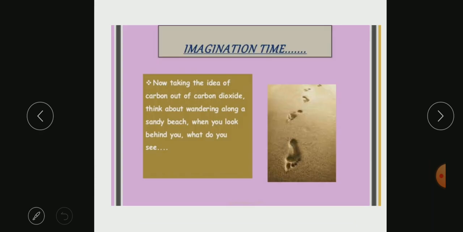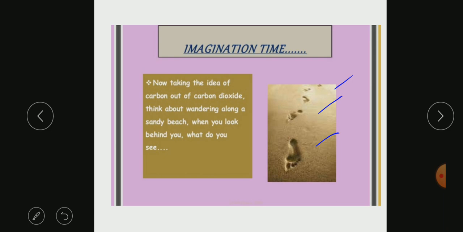So, now it's imagination time. You all can imagine a few things. Imagine that you are on a sandy beach and you're walking at the shore of the beach. When you're walking and you look behind, what will you see? You can see some footprints of yours, right? So these will be your footprints on that sandy beach. So this is a basic thing.